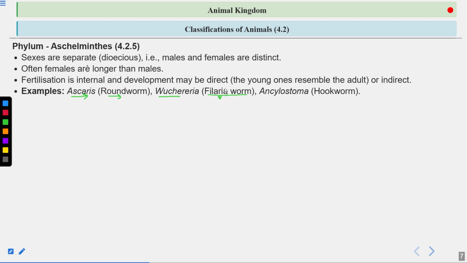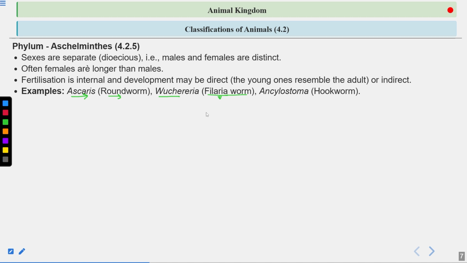In filariasis, what happens? The lymph nodes and the lymph vessels are affected, especially the lymph vessels in the lower limb. These are affected, and there is inflammation of the lymph vessels here. And because of this, what happens?